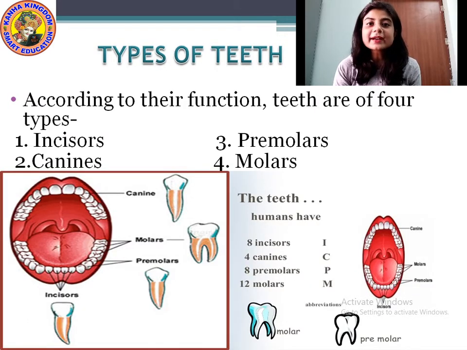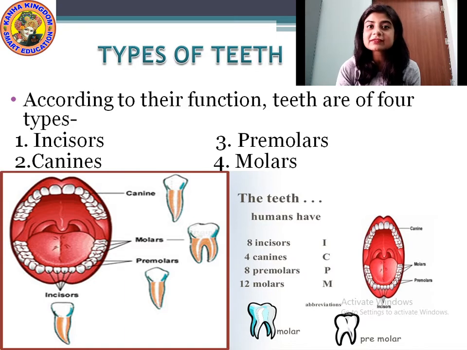Now students, what are the types of teeth that we have? According to their function, teeth are of 4 types, and those are incisors, canines, premolars and molars.